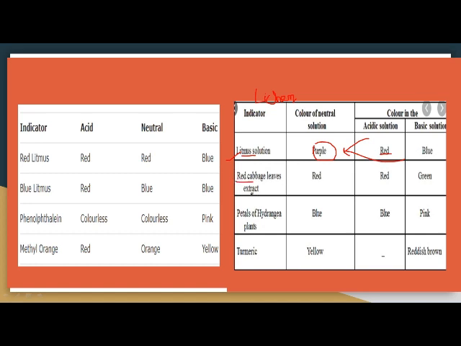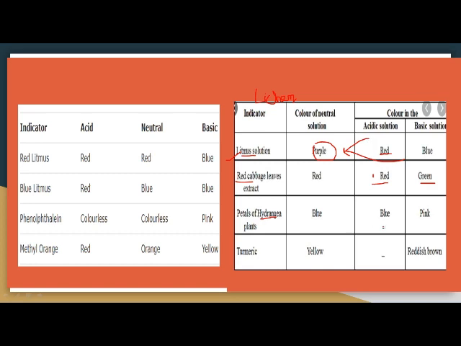रेड कैबेज को आप एक्सट्रैक्ट, आप रेड कैबेज का जूस ले सकते हैं. You can use that juice for detecting whether any substance is acid or base. सो रेड कैबेज के अंदर अगर हम कोई भी एसिड डालेंगे तो कलर चेंज नहीं होगा रेड कैबेज का, it will remain red. Whereas जैसे ही आप रेड कैबेज के अंदर बेस ऐड करोगे, it will turn green. So there is a plant called hydrangea which is blue in color.